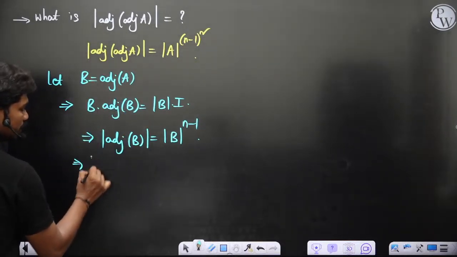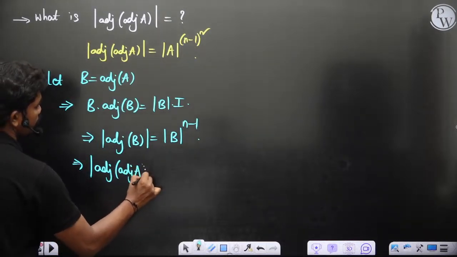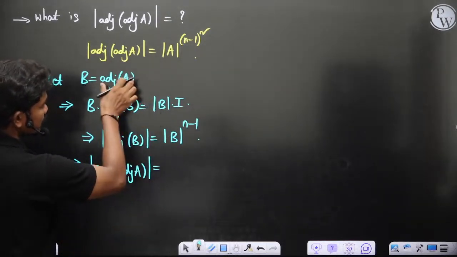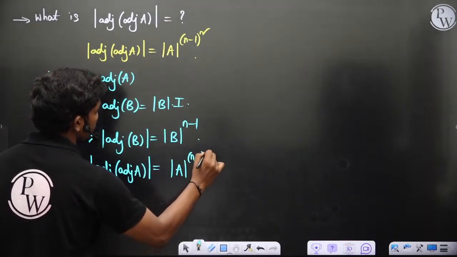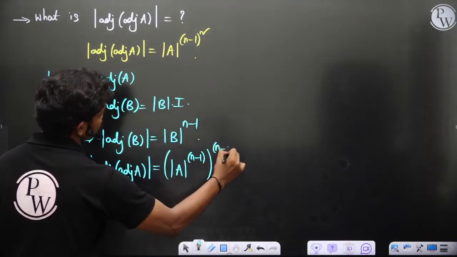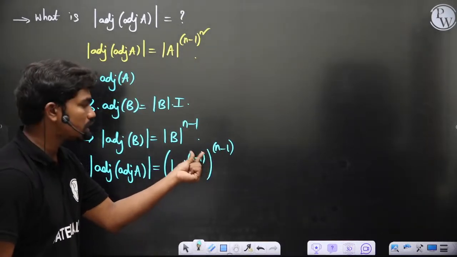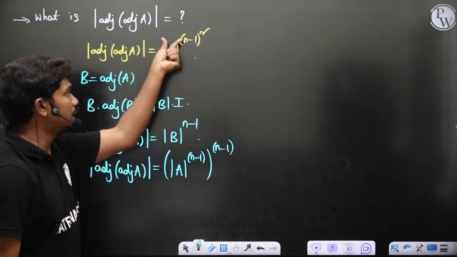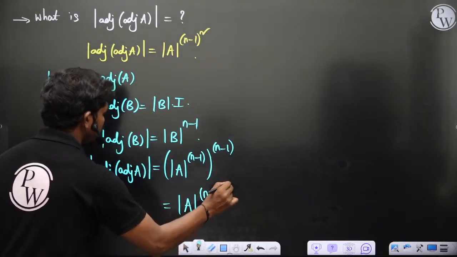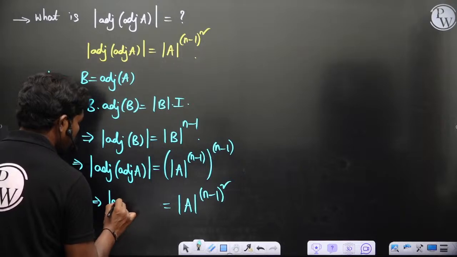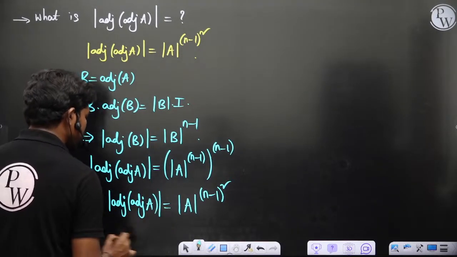So if you replace B with adjoint A, det of adjoint adjoint A is equal to the determinant of B, which is nothing but determinant of adjoint A, which is det A whole power n minus 1, this whole power n minus 1. That's it. So n minus 1 into n minus 1 gives you n minus 1 square. So det A whole power n minus 1 square is what you'll get for the adjoint of adjoint A. Clear?